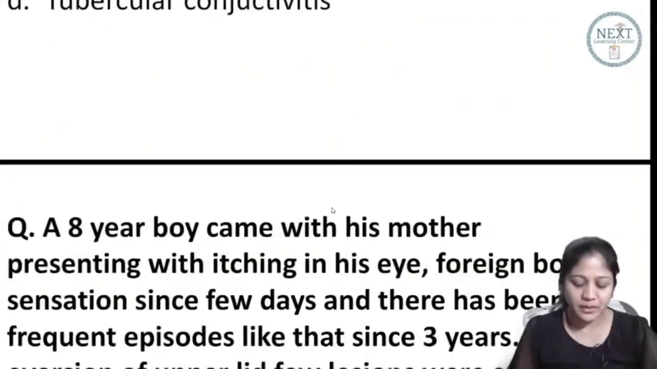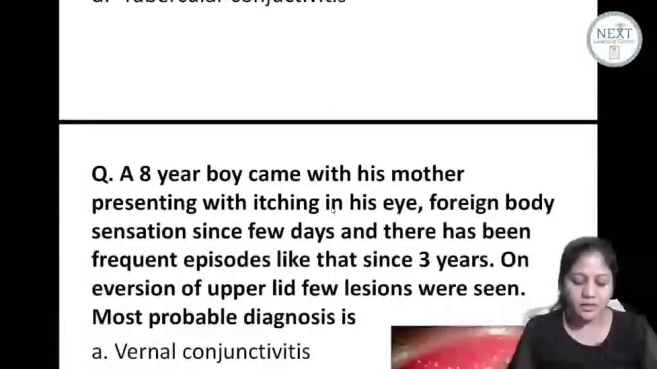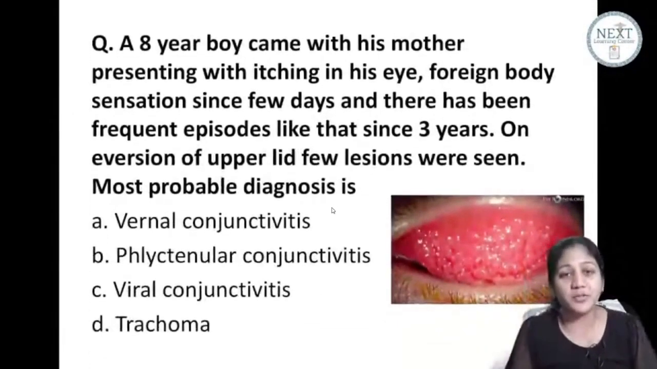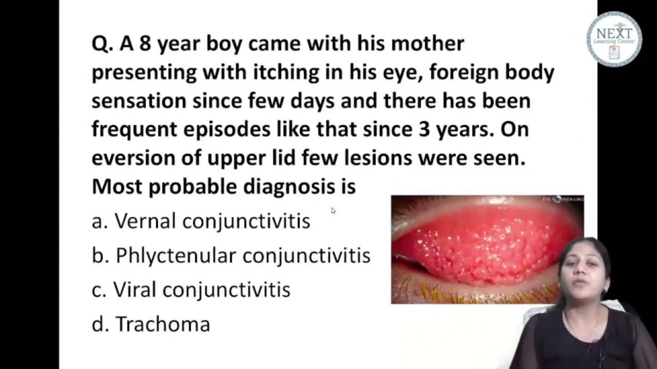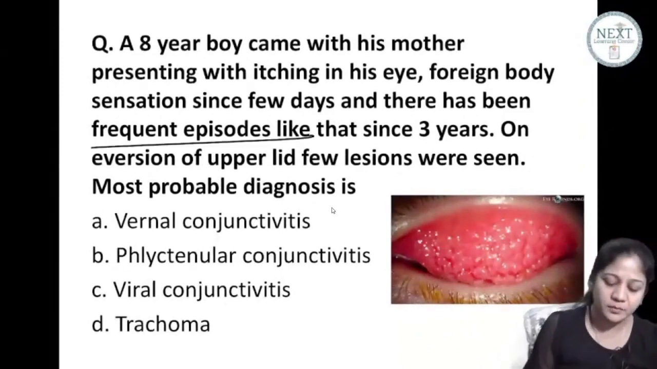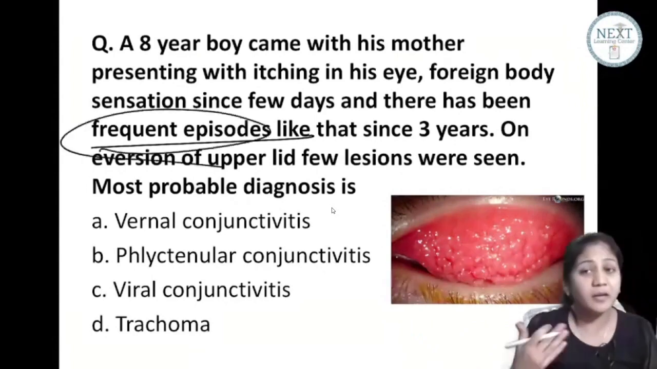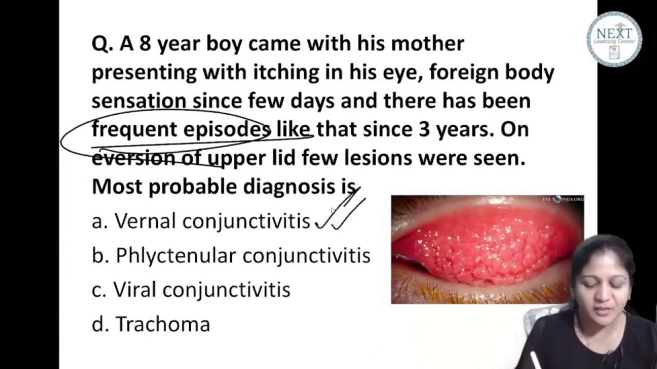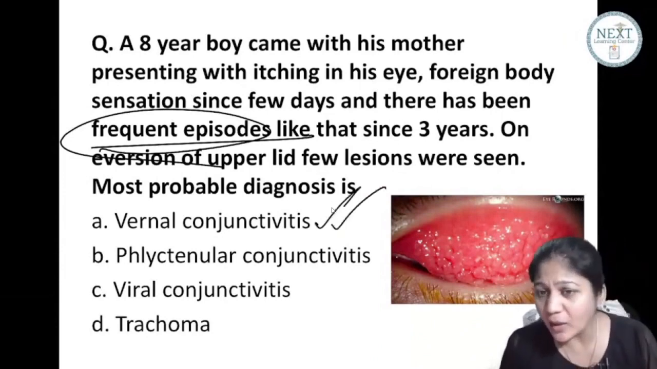Okay, let's read this question. So there's a young boy, like 8-year-old, who came with his mother, presenting with itching in his eye, foreign body sensation since few days, and there has been frequent episodes. Frequent episode means a recurrence since 3 years. On eversion, you saw that, and a similar question was there this year. These are not follicles, tell me.